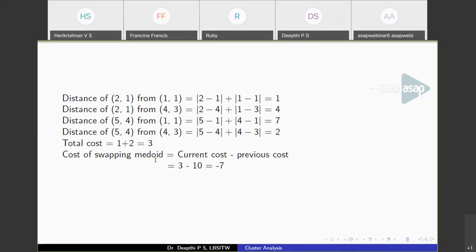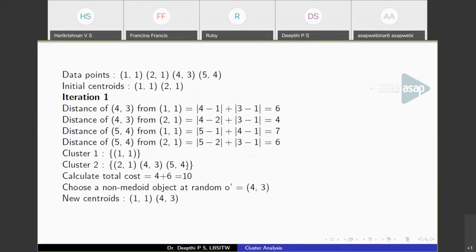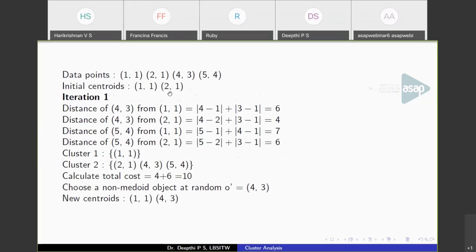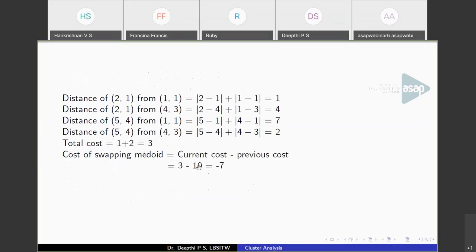Now we have to find the cost of swapping the medoid, that is current cost minus previous cost. So in this step you got the cost value as 3. In the previous step the cost was 10. So obviously you can know that this is a better medoid. So 3 minus 10 you got a negative. At this point you can go on with the new medoid, that is you have replaced 2, 1 with 4, 3 and you got a better cost while partitioning.